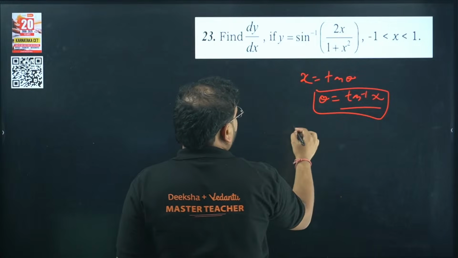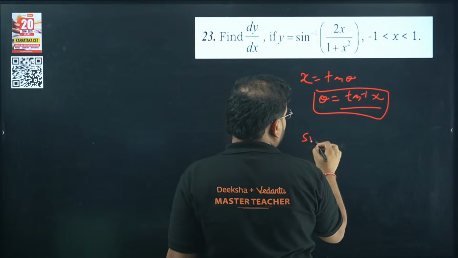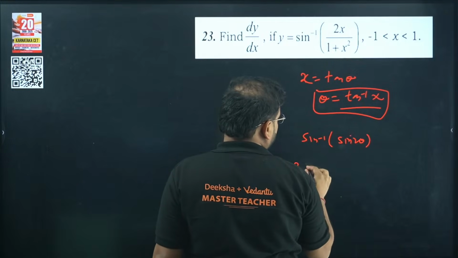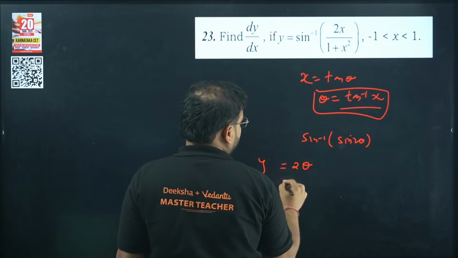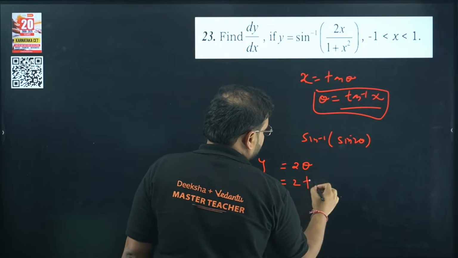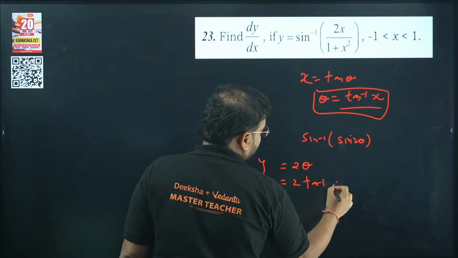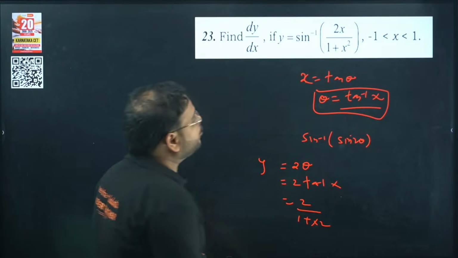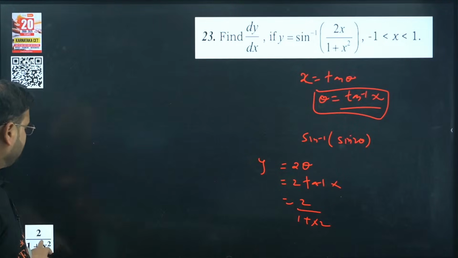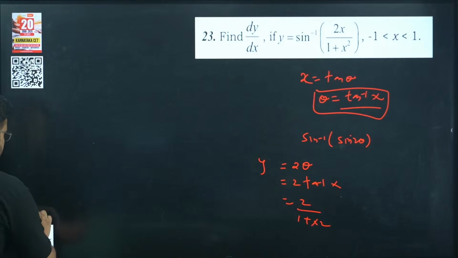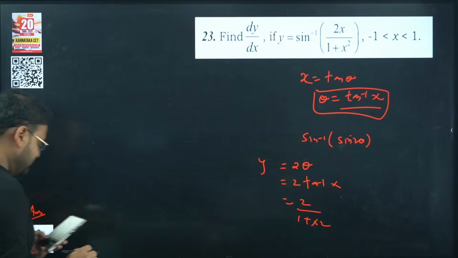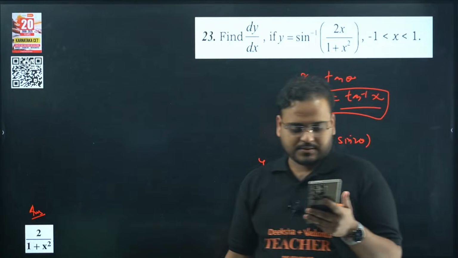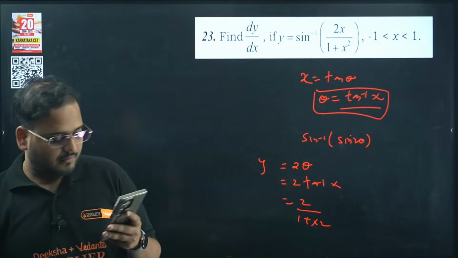Now this will become sine inverse of sine 2 theta, so we'll have the answer as 2 theta as my y value, 2 times tan inverse of x. Derivative of this is what? 2 upon 1 plus x square. That's your answer. Check here. Yes, correct. Superb.